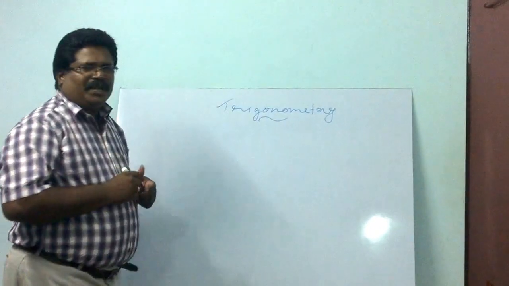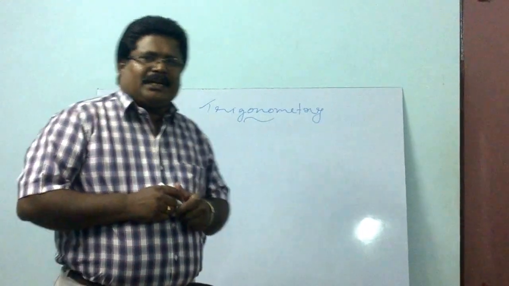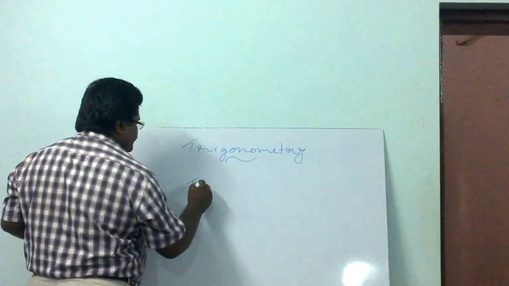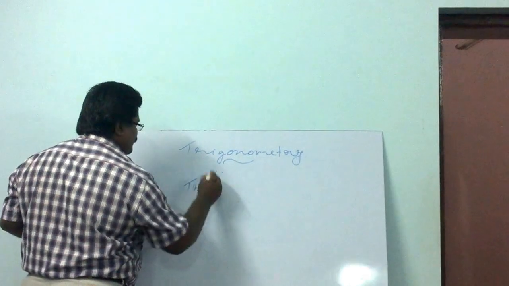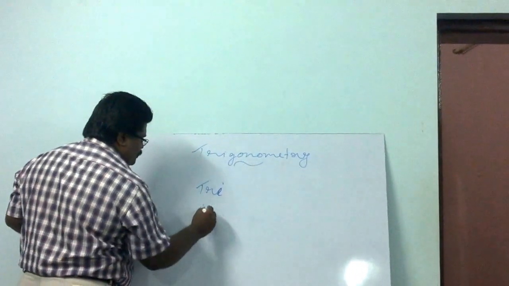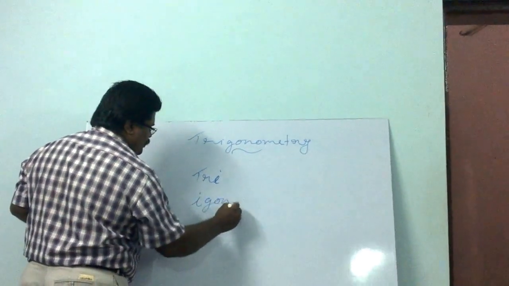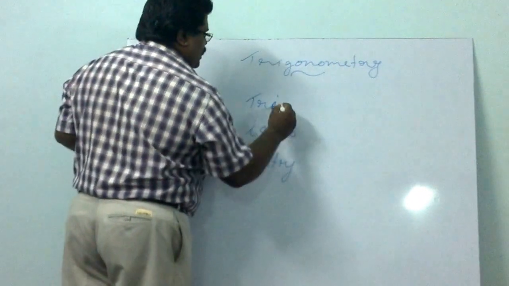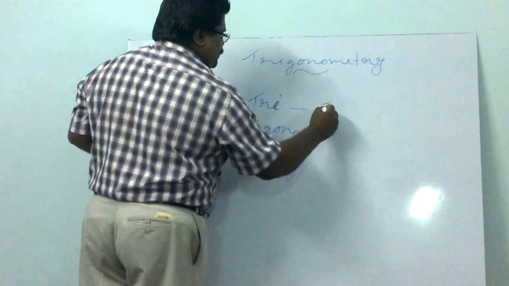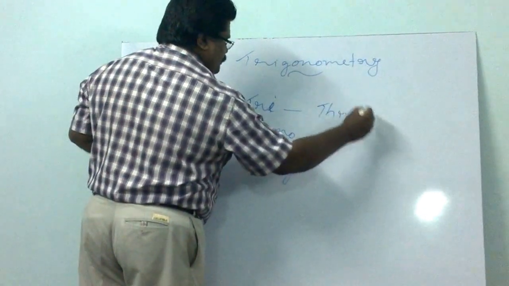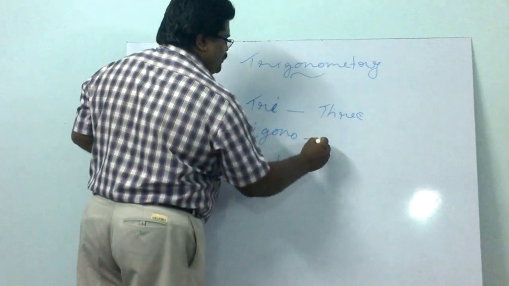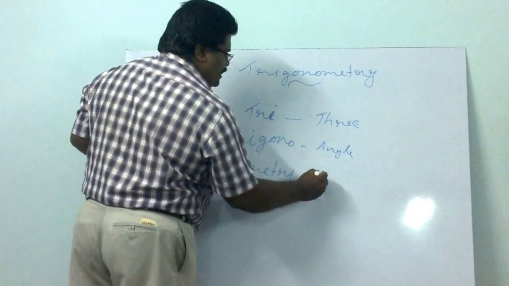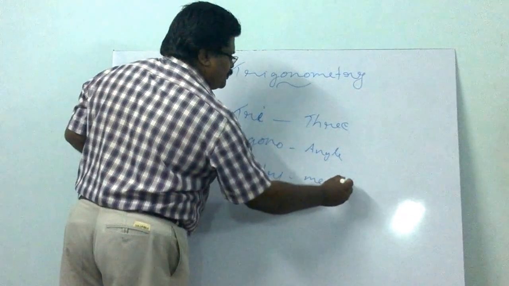Today our lesson is trigonometry. What's the meaning of trigonometry? Do you know? Tri means tree, igno means angle, metry means measurements.